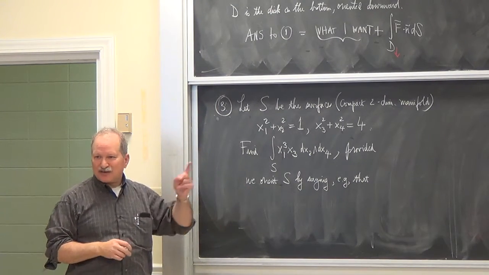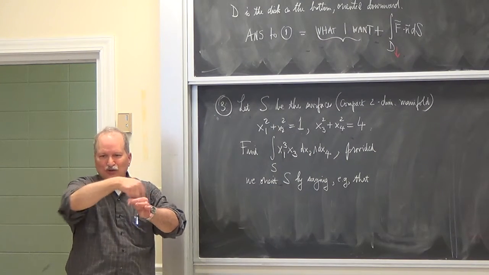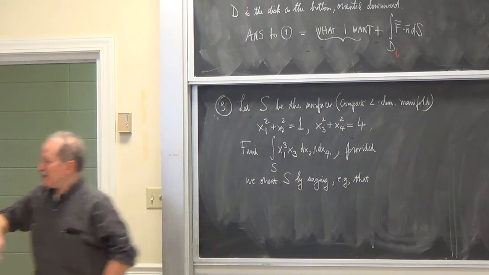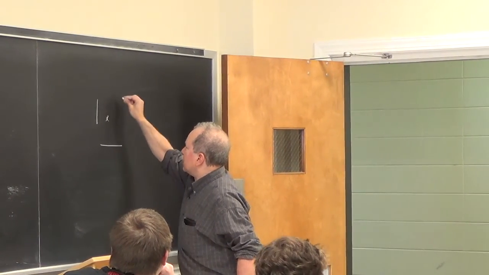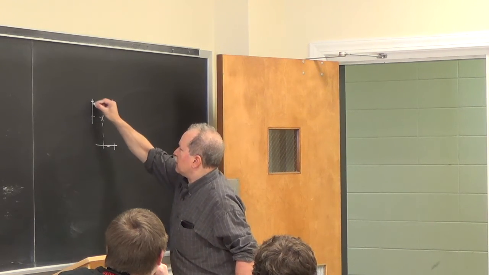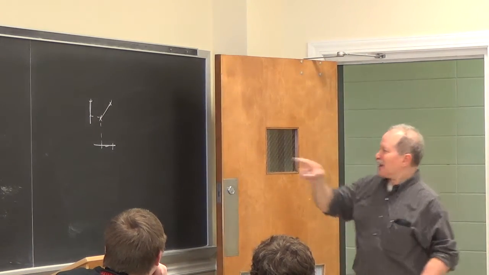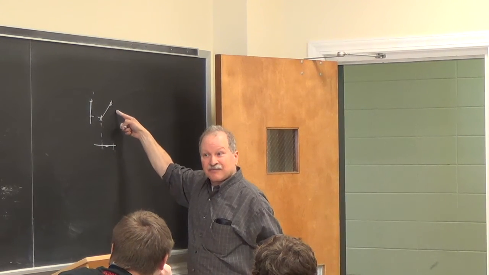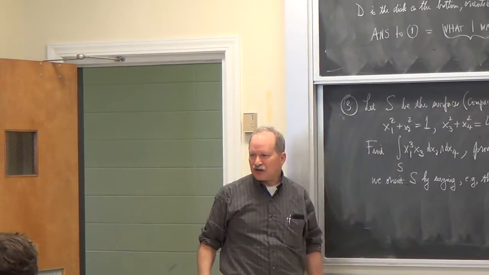This is a connected surface, right? You can get from any point to any other point by a path, because you have a circle here and a circle here. So you should believe, schematically, if I draw you a picture like this, that you can get from any point to any other point by taking a path here and a path here, and just taking the vector that has this and then this as its coordinates. So it's a connected thing. So if I tell you how to orient it at one point, you agree it's oriented.